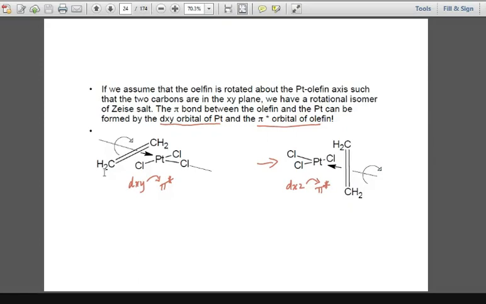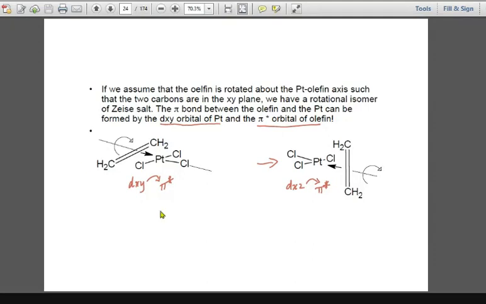Since the alkene is bonded to the platinum through a single bond, there will be a rotation across the bond, and if there is a rotation in the xy plane, then there is a probability of a rotational isomer. In case of a rotational isomer, appearance wise there will be no change, but the orbitals which participate in pi bonding do get changed, since the plane is changed. And now rather than dxy, the orbital dxz is going to transfer the electron density to the pi star antibonding orbital of alkene, right? आप देख सकते हैं दोनों ही डायग्राम आपको मैंने दिए हुए हैं.